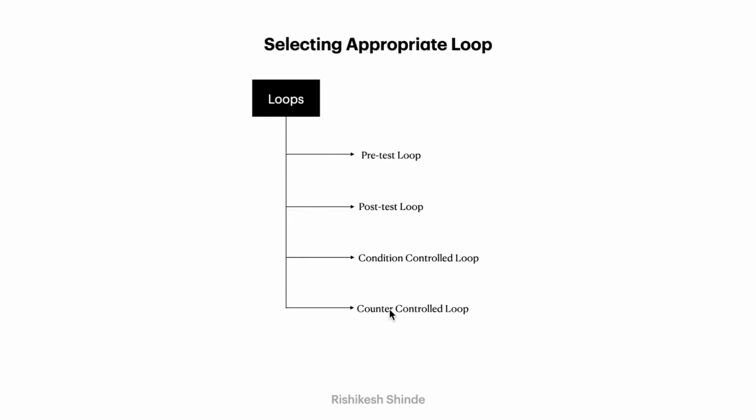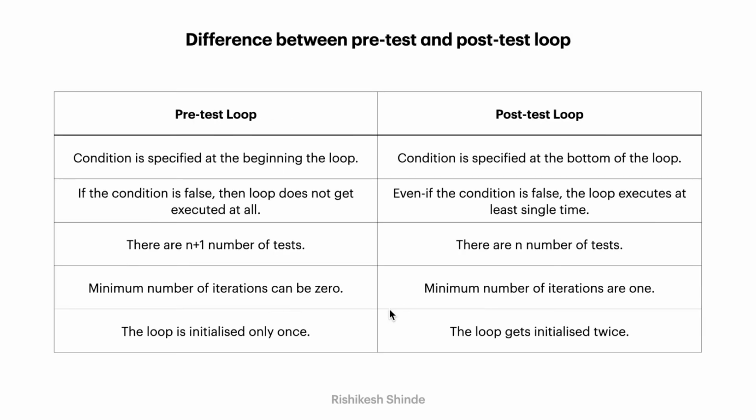Okay, so let us see the difference between the first two, that is pre-test and post-test loop. Here you can see that I have created two different tables showing the difference point by point. The first point in pre-test loop is that the condition is specified at the beginning of the loop. So in pre-test, first the condition is specified. If the condition goes true, then the loop body is executed.